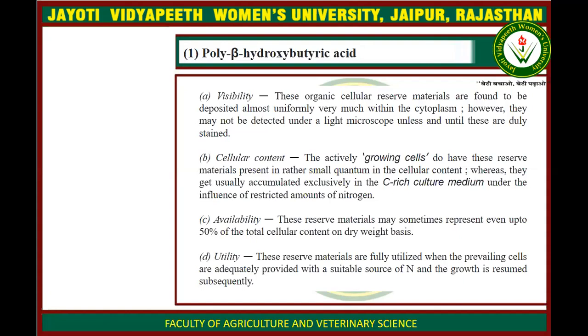And what is their use? Polyhydroxybutyric acid is used when nitrogen is in excess in the cell, and after utilization of nitrogen, the remaining carbon is stored in the form of food in polyhydroxybutyric acid.